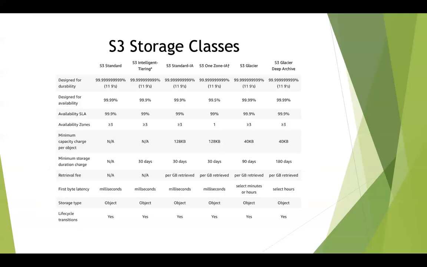The only reason why One Zone IA is designed for availability of 99.5% is because it is stored only within one availability zone. But for all these other storage classes, the copy of your data is stored across multiple systems within that region, which means across multiple availability zones. But as the name suggests, One Zone IA, which is of very low cost, is stored only in one availability zone. So that's why you get 99.5% availability. All the other storage classes store the copy of your object across multiple availability zones in that region. So that's why you get 99.99% availability.